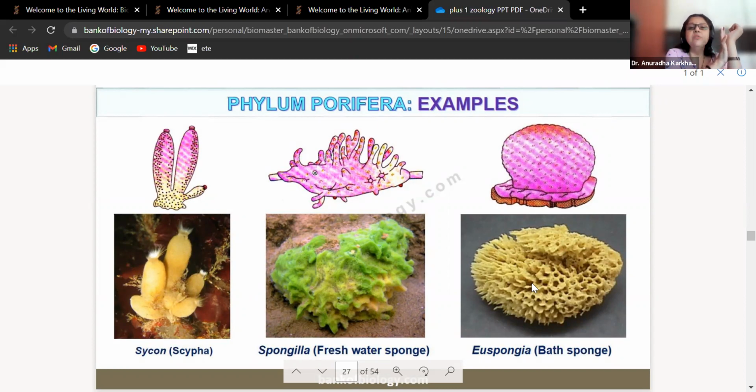Euspongia. So 3 examples of Porifera that you have to write down 5 times. Sycon, Spongilla, Euspongia. All 3 are examples of Porifera. Any difficulty? Come on, go through it quickly. Write down the examples, otherwise you will forget later on. And I want you all to write it 5 times, just as I told you for the plant kingdom, the same thing goes.